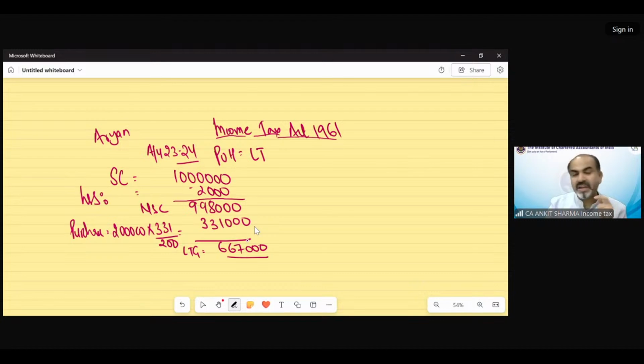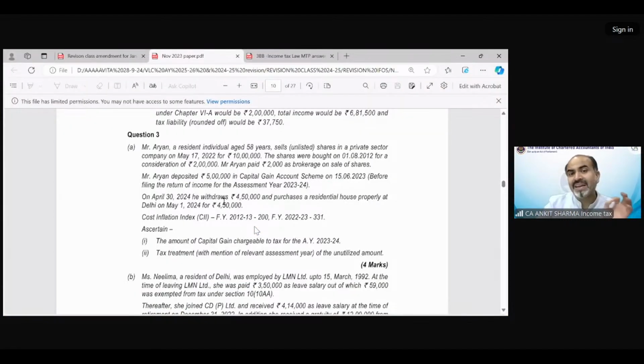Now the investment time is the time by which you need to invest for the purpose of claiming the exemption. So he invested in the capital gain scheme on 30th April 2024. So we are talking about the financial year, and he deposited the amount before the due date of ROI. Clear?